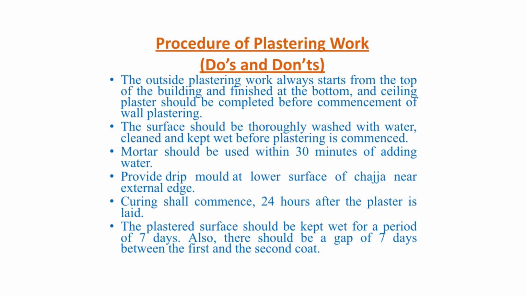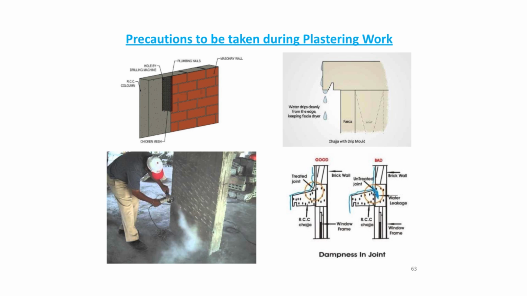Curing shall commence 24 hours after the plaster is laid. The plaster surface should be kept wet for a period of 7 days. Also there should be a gap of another 7 days from the first coat to the second coat. Here in this picture you can see some precautions which are to be taken during plastering work. Here in the chajja you have to provide a drip mold. If a drip mold is provided, water will not reach the walls, it will fall directly on the ground.